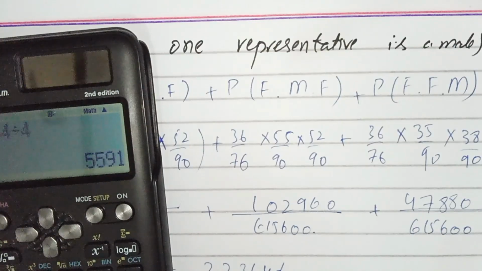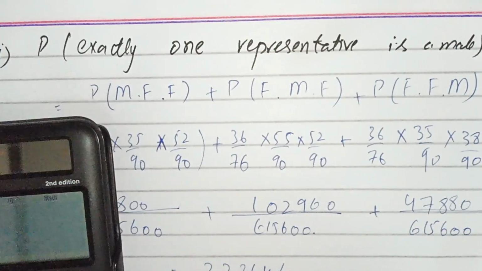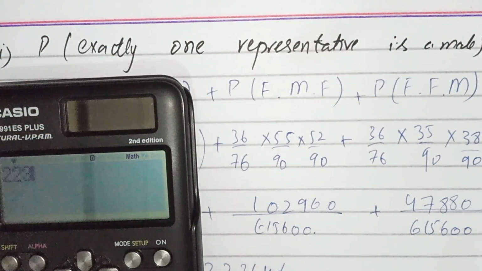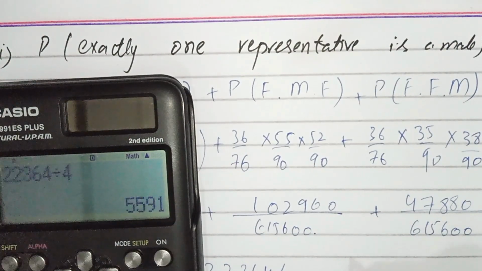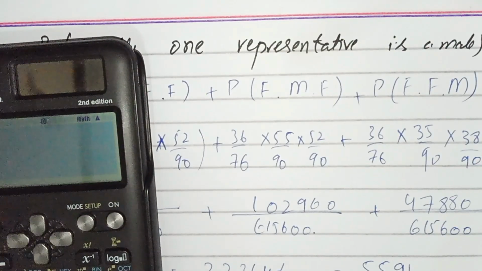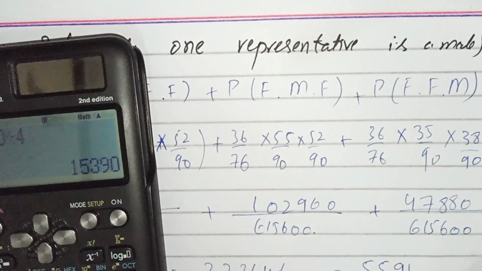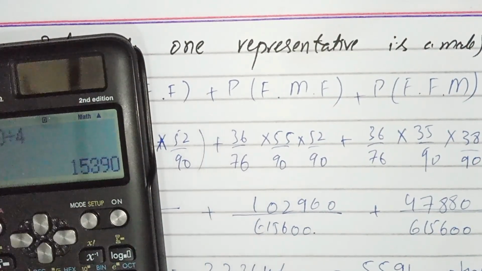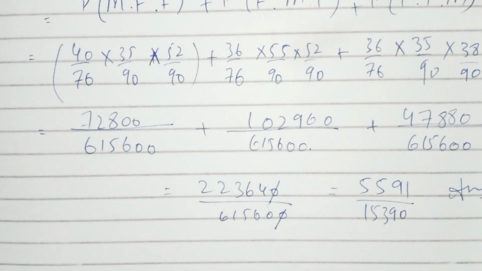And it comes in the table of 4. Yes, both come in the table of 4. Now we will divide: 22364 divided by 4, and we get 5591. And now 61560 divided by 4, and we get 15950. And now students, this is the probability and this is the answer of part number 3.